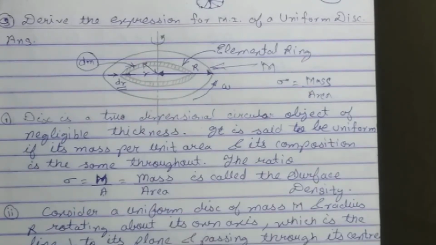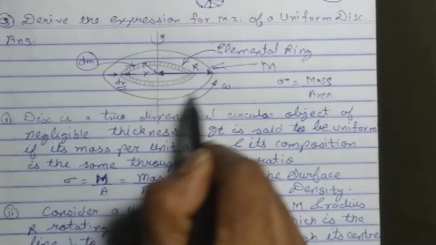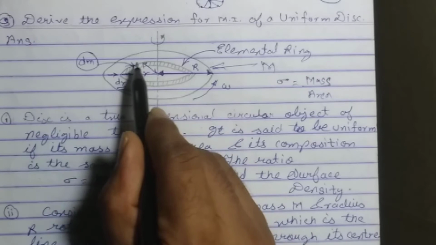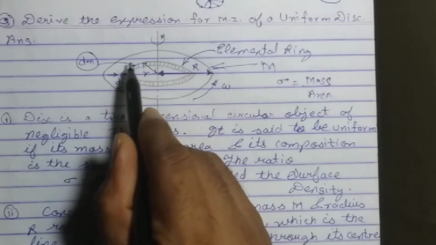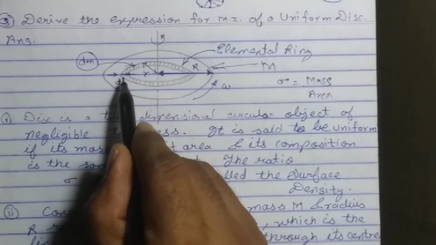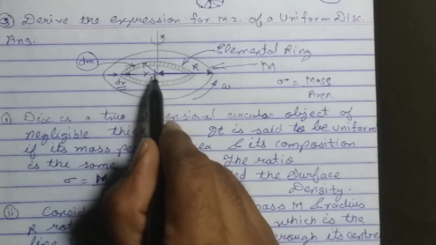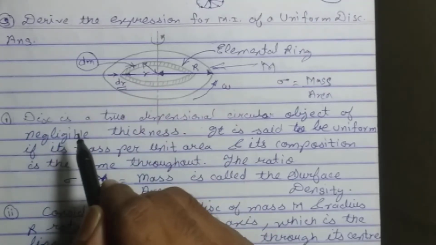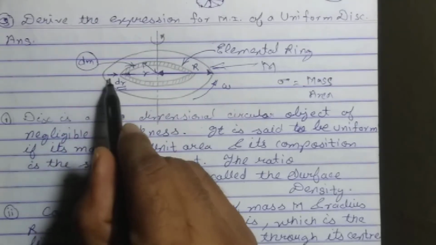Next step, as I told you, to find the moment of inertia of the whole disk, I am going to consider a small infinitesimal ring whose thickness is dr, whose distance from the axis of rotation is r, whose mass is dm.